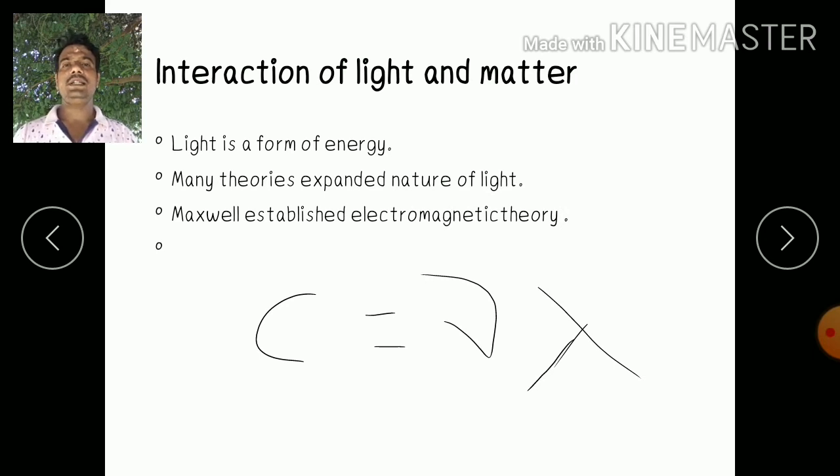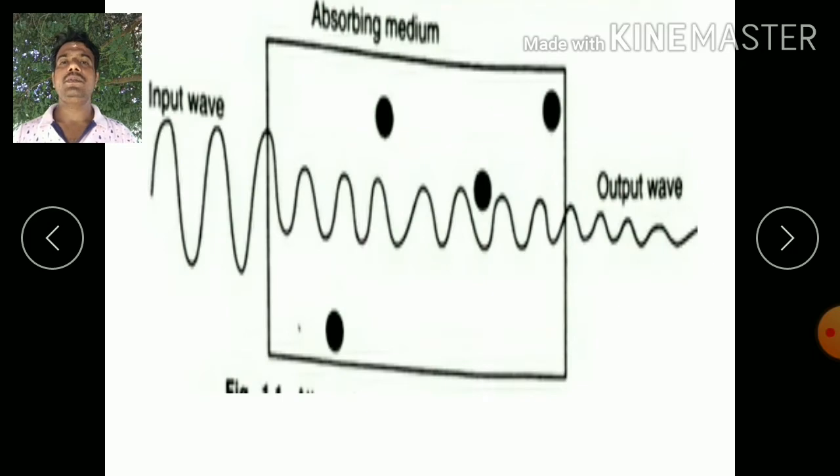So these are the different theories which were proposed for explaining the nature of light. In this video we consider the light waves to be continuous and of infinite extension, and these waves carry any arbitrary amount of energy.